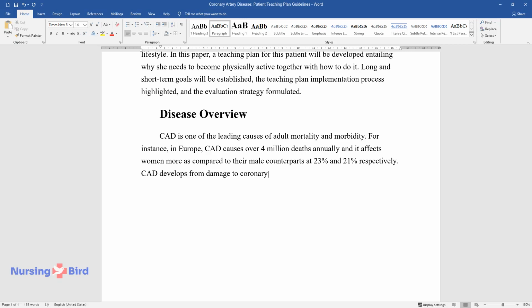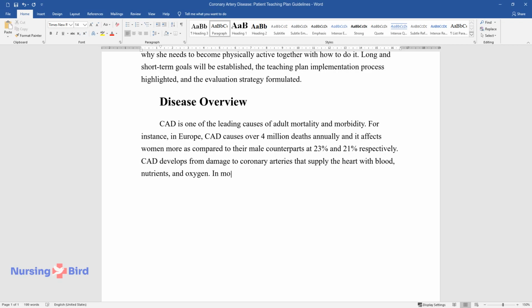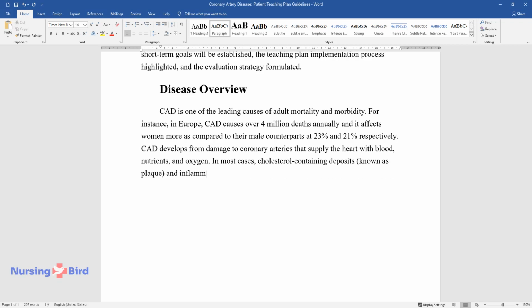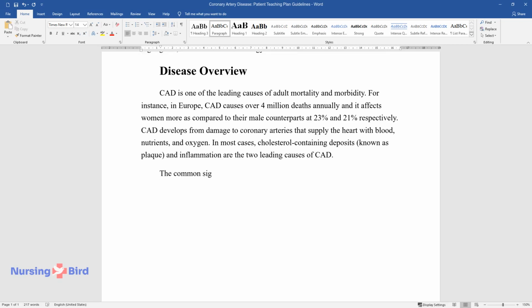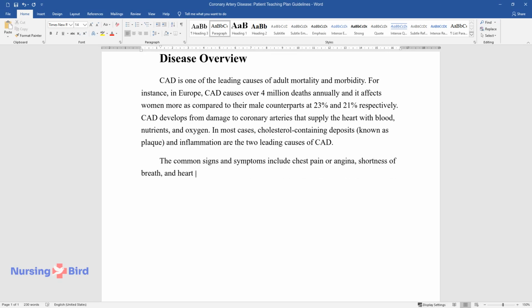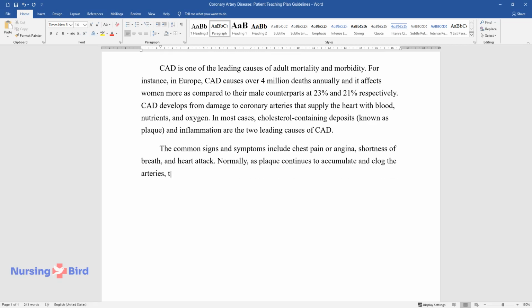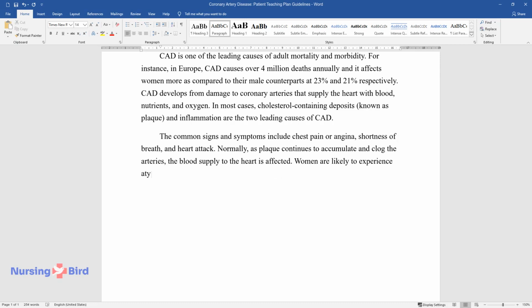CAD develops from damage to coronary arteries that supply the heart with blood, nutrients, and oxygen. In most cases, cholesterol-containing deposits, known as plaque, and inflammation are the two leading causes of CAD. The common signs and symptoms include chest pain or angina, shortness of breath, and heart attack. Normally, as plaque continues to accumulate and clog the arteries, the blood supply to the heart is affected. Women are likely to experience atypical chest pain, which is accompanied by nausea, vomiting, dyspnea, and sweating.